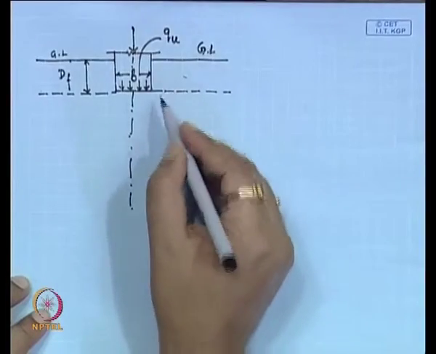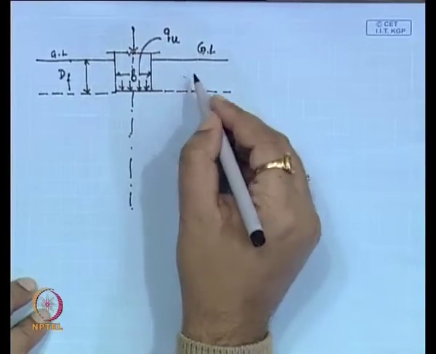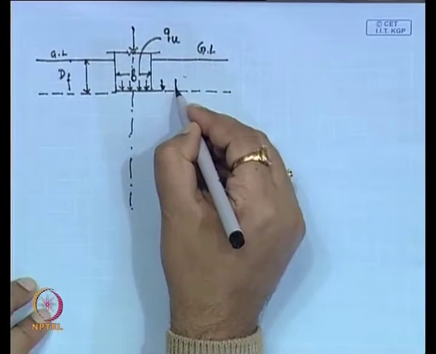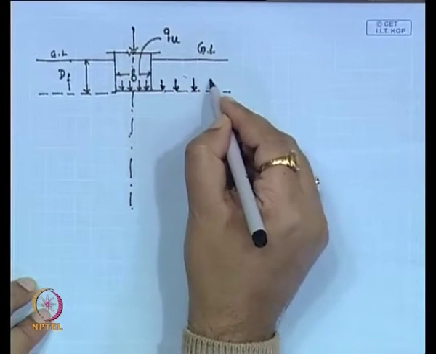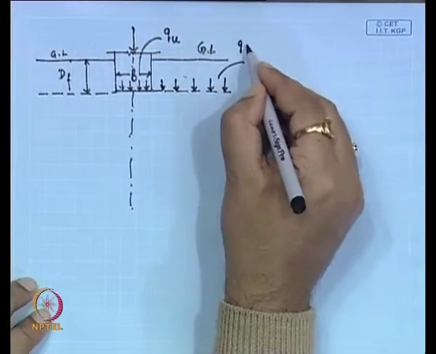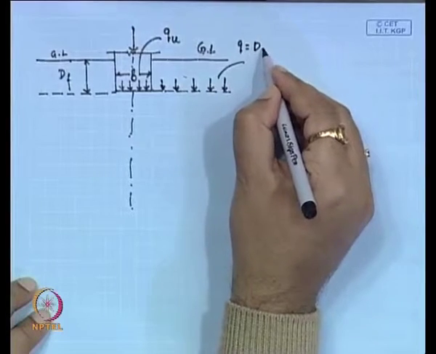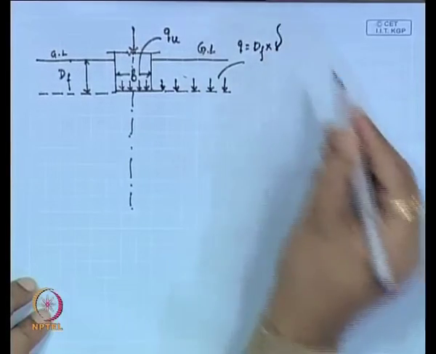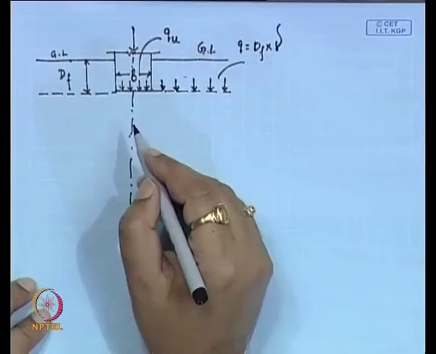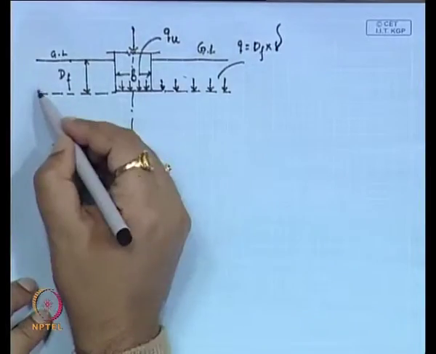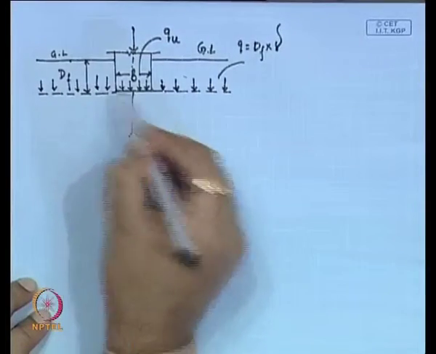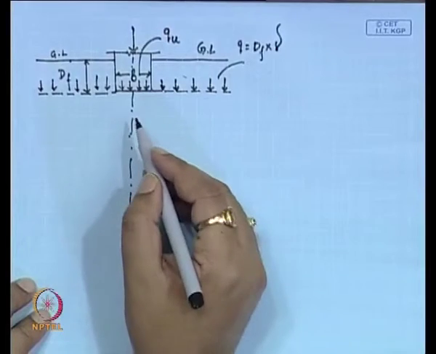In place of that, it is assumed that the total pressure acting at the base of the foundation is q, equal to gamma Df, where Df is the depth of foundation and gamma is the unit weight of the soil. So, that is the pressure acting at the foundation base level.